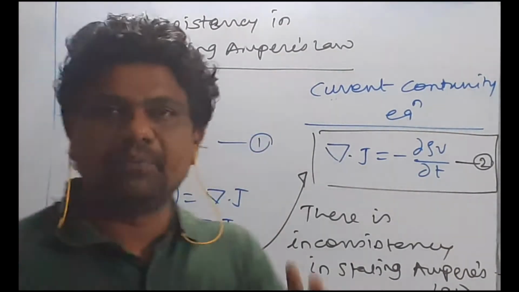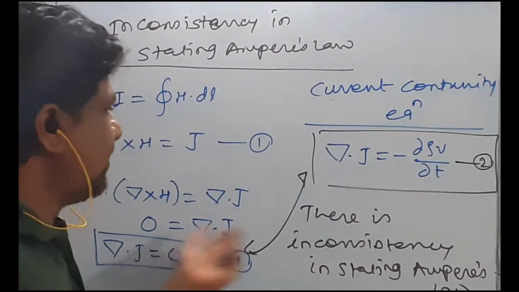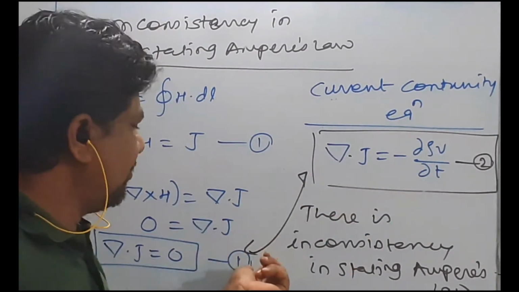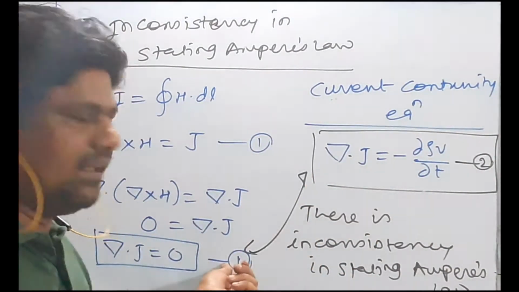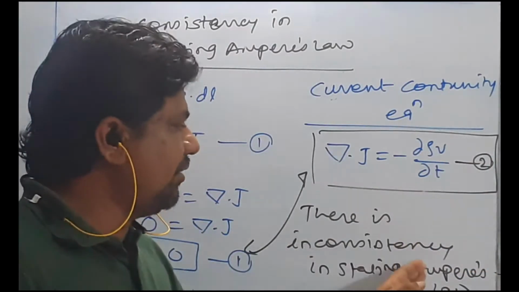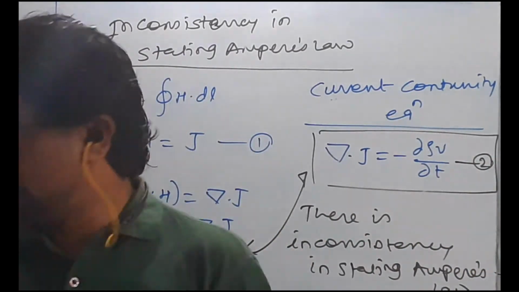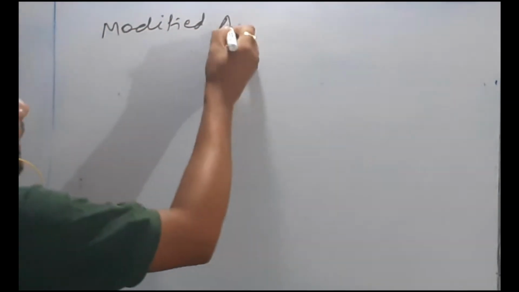Now let us see how we can modify this. You are getting this point. Here LHS is del dot J, but RHS is different. So either this is wrong or this is wrong. But this can't be wrong, so this is wrong. Why, that we need to discuss. That means we are trying to understand and modify Ampere's law. Let us modify Ampere's law.